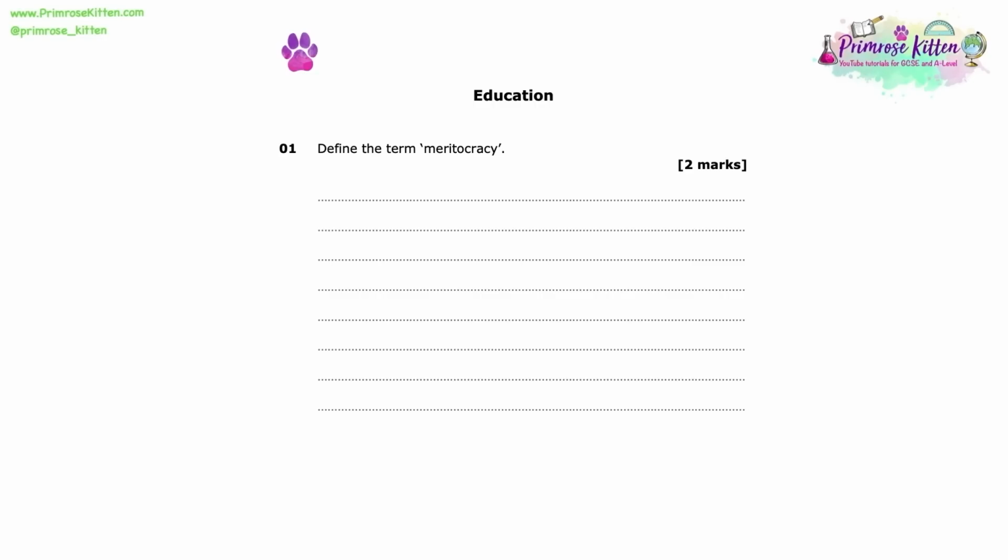Define the term meritocracy, 2 marks. So this first question on the exam will always ask you to define a key term on the specification. So it really is best practice when you are revising to go through each of the topics that you have learnt within education and pull out around about 10 to 15 key concepts that you can focus on providing a